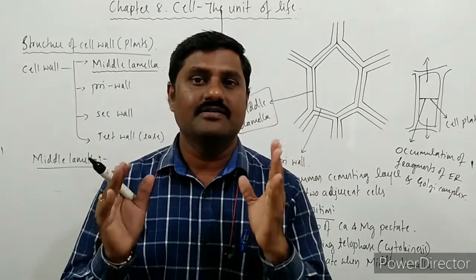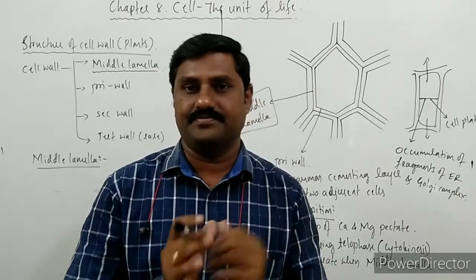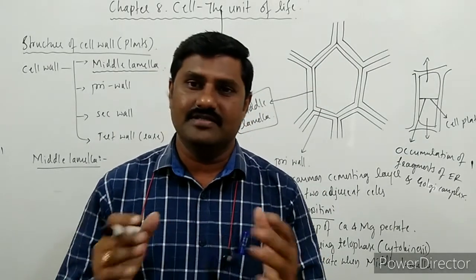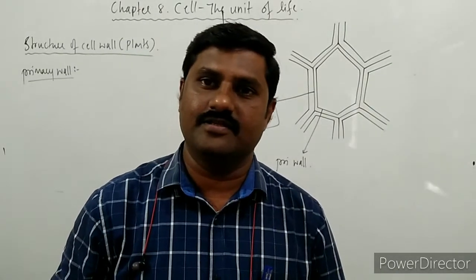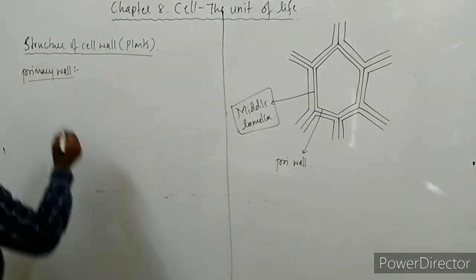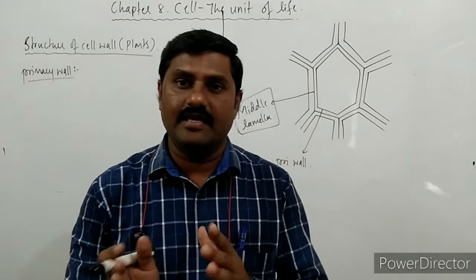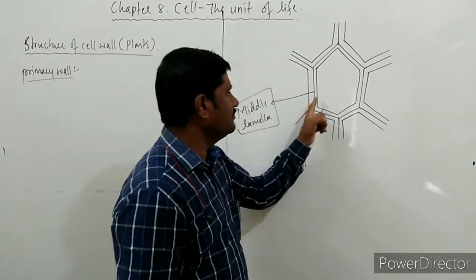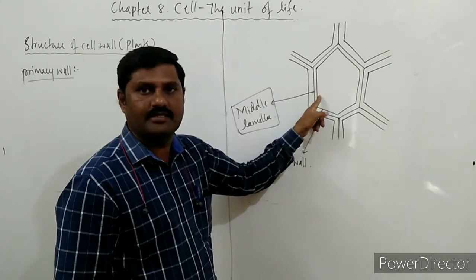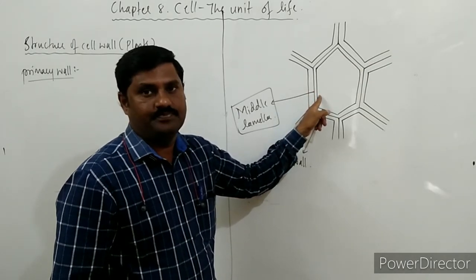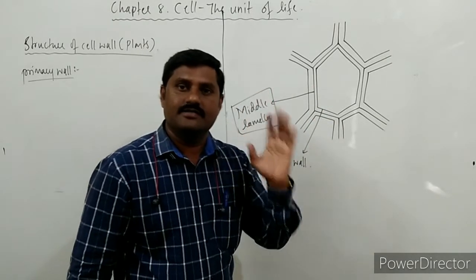This is one cell wall, meaning the common cell wall, and later the primary wall, which we start now. Let us start with the primary wall now. The primary wall lies inside the middle lamella. Now you are observing in the diagram: this is the middle lamella. Inner to this middle lamella lies the primary wall, and this wall is elastic and extensible in growing cells.